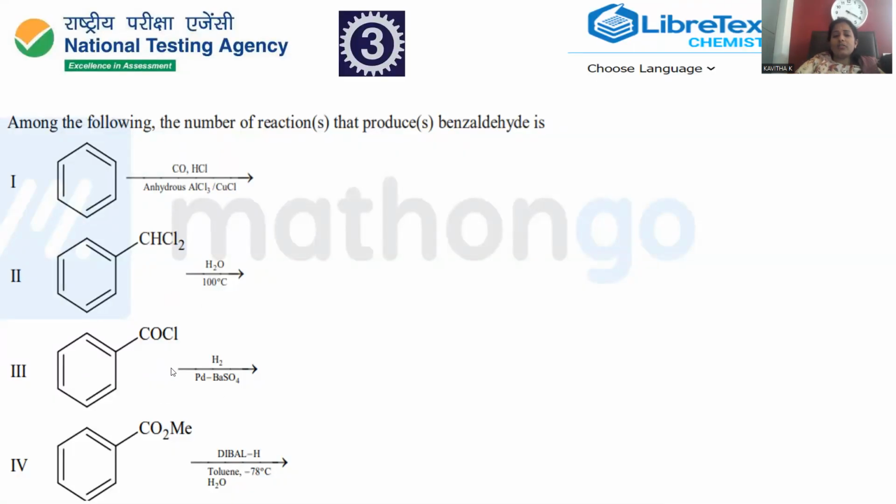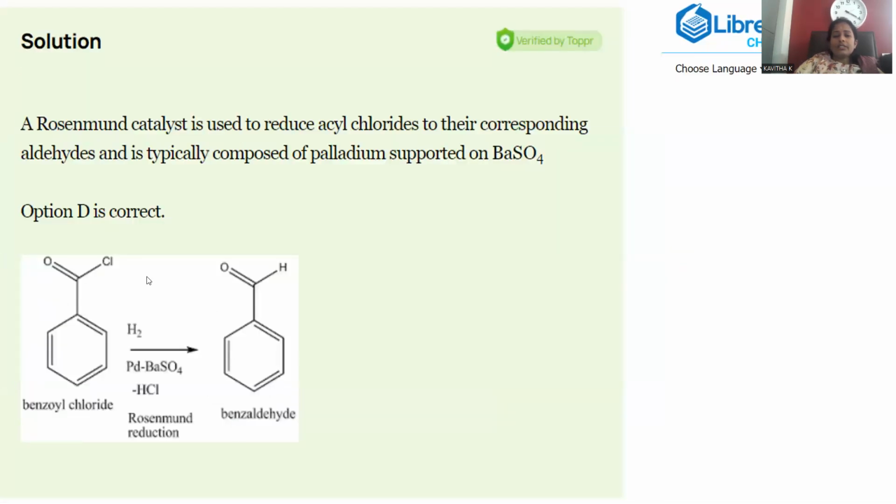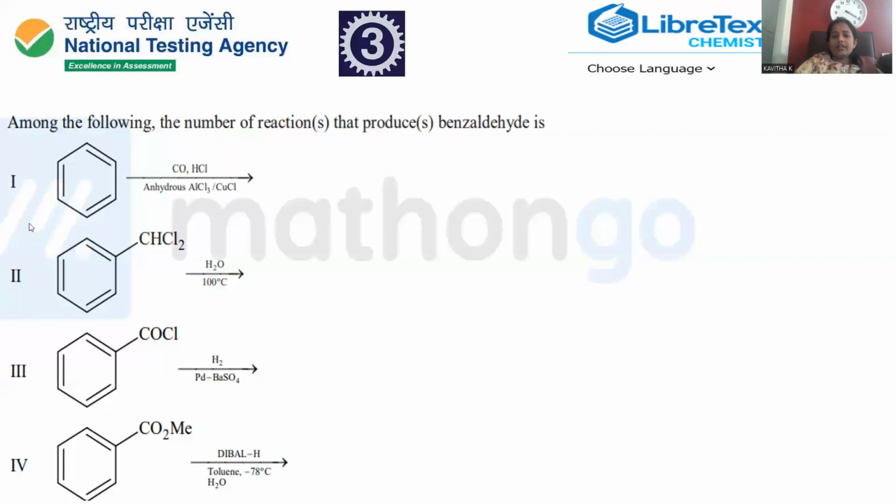Let's go with benzoyl chloride. Benzoyl chloride is treated with hydrogen, palladium, barium sulfate, which is provided here. This is called benzoyl chloride. Benzoyl chloride with hydrogen, palladium, barium sulfate, that reaction is a named reaction. We can say Rosenmund reduction. Whatever chloro is there simply gets replaced with a hydrogen in the presence of a Lindlar-type catalyst, and the output product will be benzaldehyde. This is the way Rosenmund reduction is carried out by palladium in the presence of barium sulfate. The final product is expected to be benzaldehyde. So this is the way the third is also able to accomplish benzaldehyde as the product.